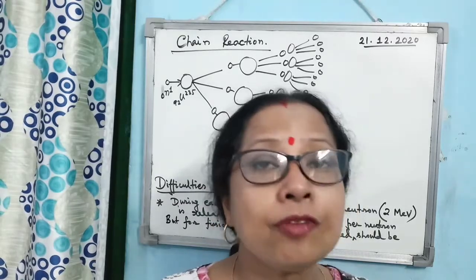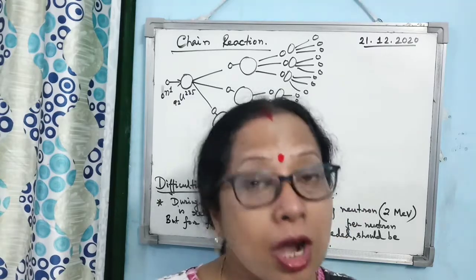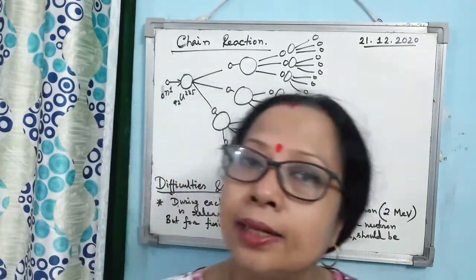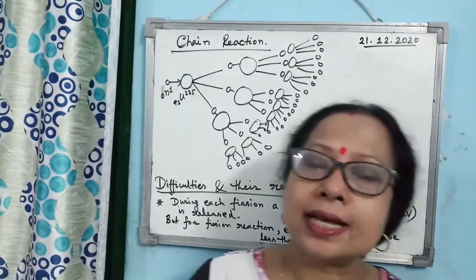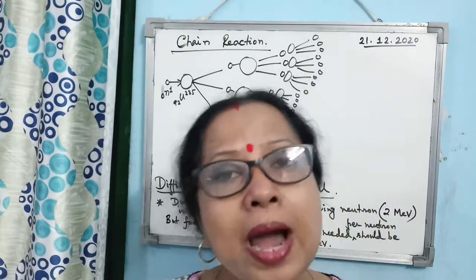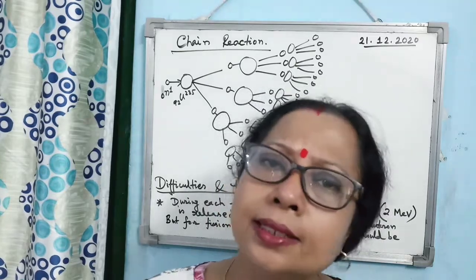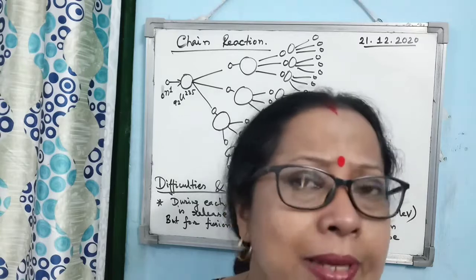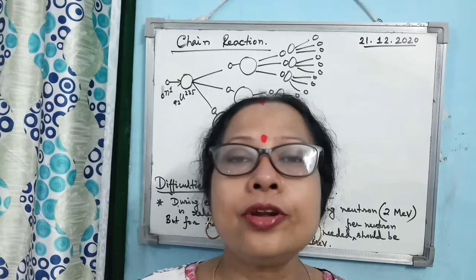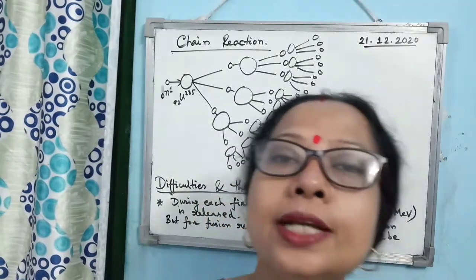It means that if the energy of the fast moving neutron is not reduced below 1 mega electron volt, then instead of producing the second set of reaction, the neutron will just pass through the uranium piece you have taken. It means the second step of reaction will not be there, and if the second step of reaction is not there, then the chain reaction will stop. So this is the first difficulty of the chain reaction.